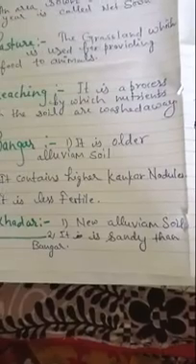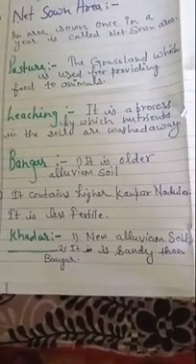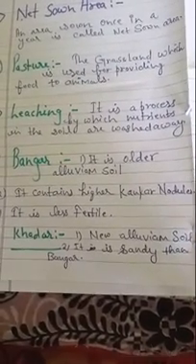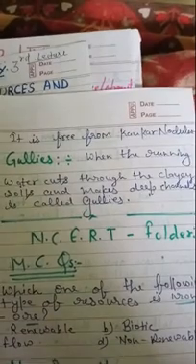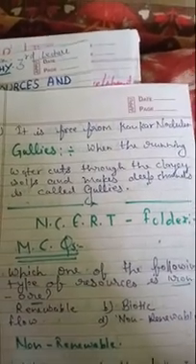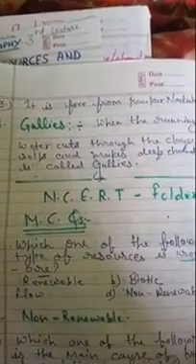Now what is Khadar? It is a new alluvial soil. New alluvial soil is known as Khadar, and it is sandier than Bangar. Khadar soil is sandy in nature and it is free from kankar nodules. That's why it is fertile. So it is very easy to remember the three main differences between Bangar and Khadar soil.